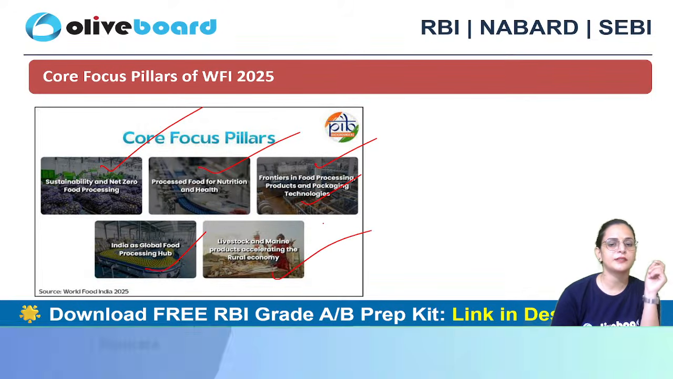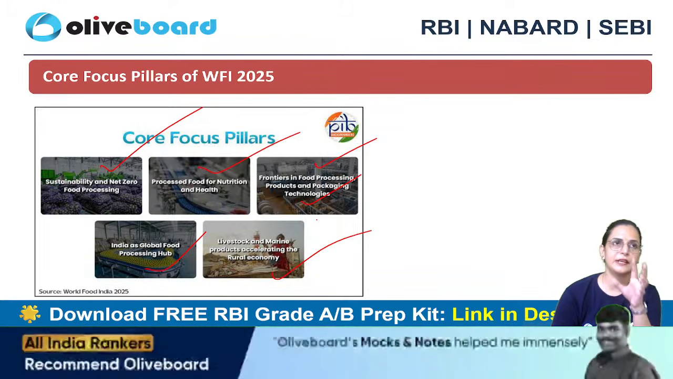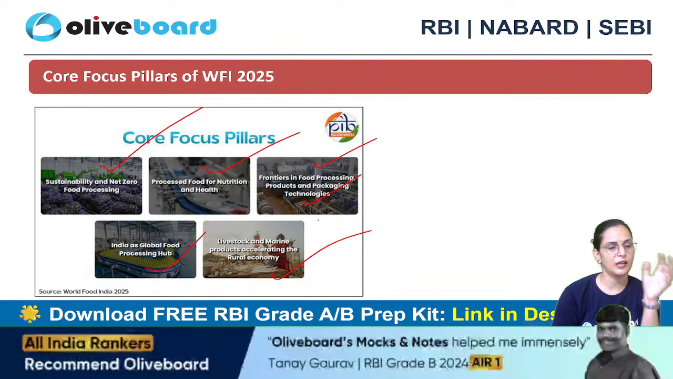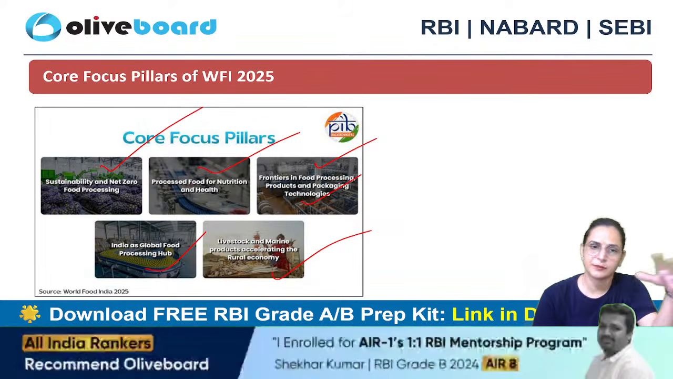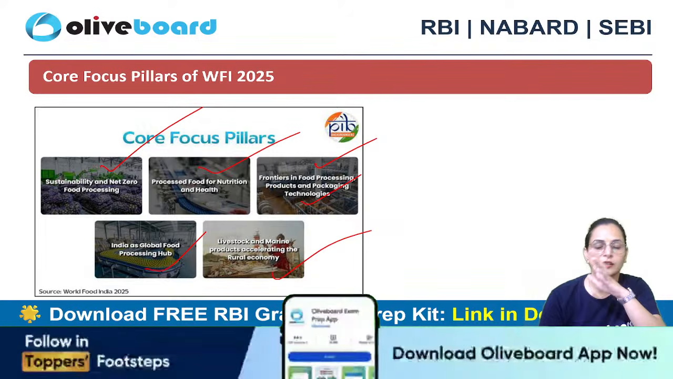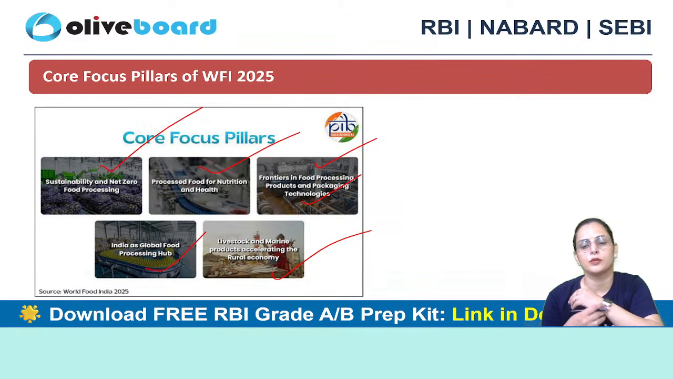Livestock and marine products accelerating. They are mainly accelerating the rural economy, because the people living in the rural part of the country are dependent upon animal husbandry practices. They are dependent upon marine products if they are living near the coastal areas. So one of the major pillars of this World Food India is accelerating the production of livestock and marine products as well.